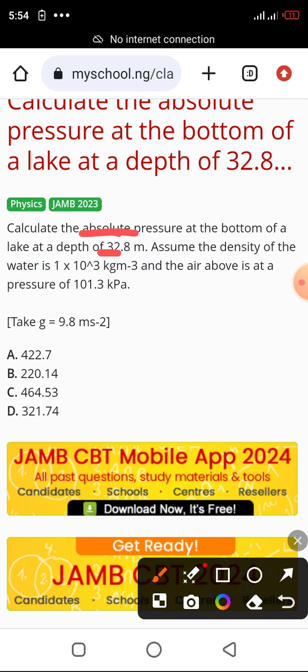Pascal. So you are to calculate for the absolute pressure, and the absolute pressure is the air pressure plus the liquid pressure. So we are to calculate the liquid pressure now.